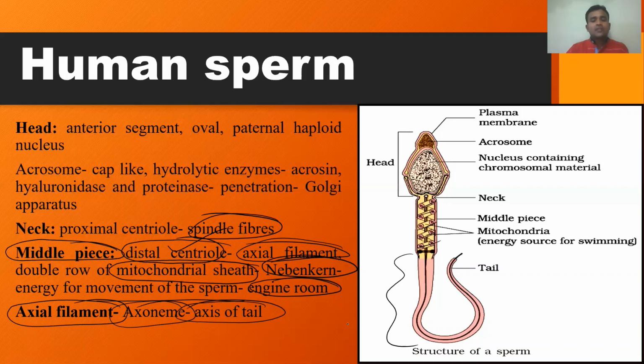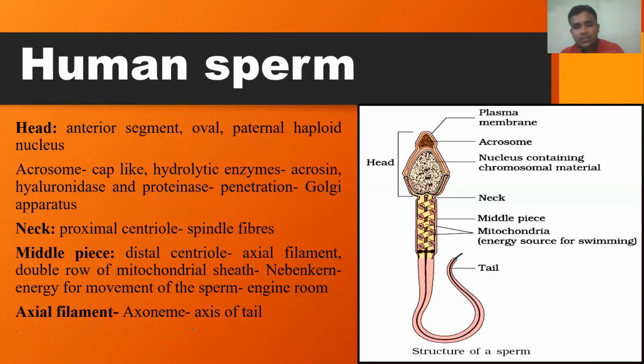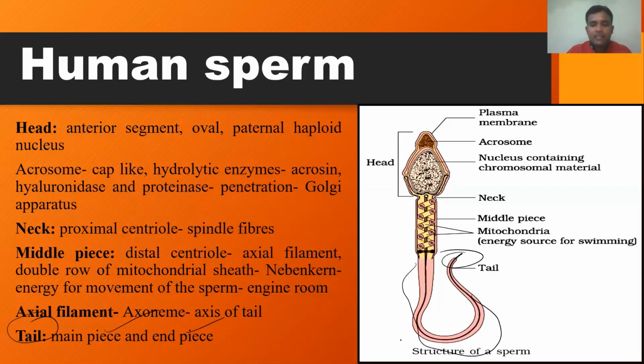So the axis of this tail is nothing but the axoneme, or the continuation of the axial filament. So this is regarding the structure of a human sperm. The tail is the last part. It is again differentiated into the main piece and the end piece. So this is the main piece and this is the end piece of the human sperm tail.